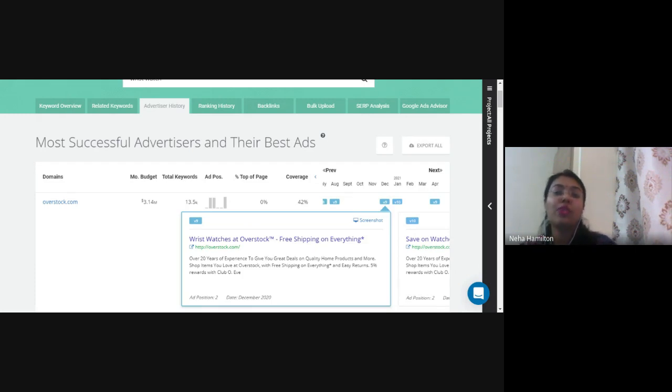So you have to keep in mind, you have to read their ads, and accordingly you have to make your ads. You get an idea, you get a sample standard of what Google likes, right? And accordingly you make the ad so that Google accepts your ad and gives you a higher ranking, right?